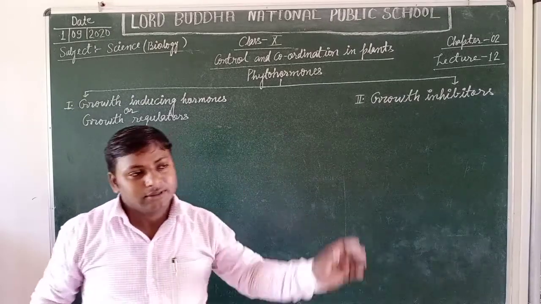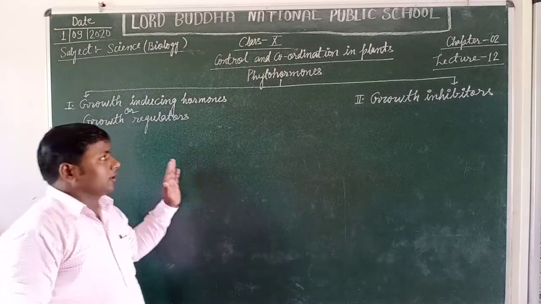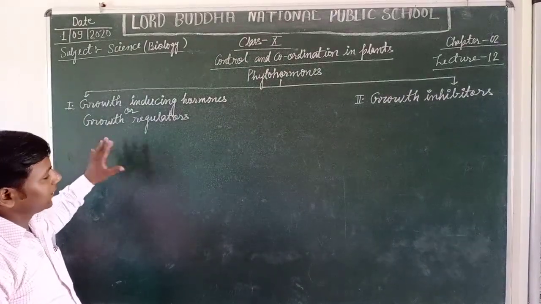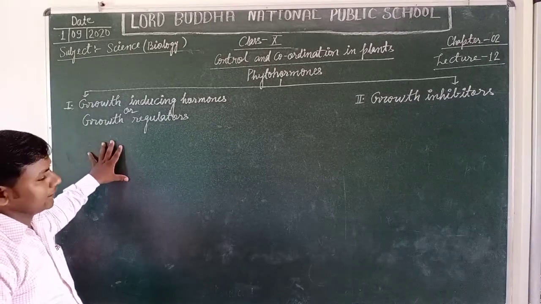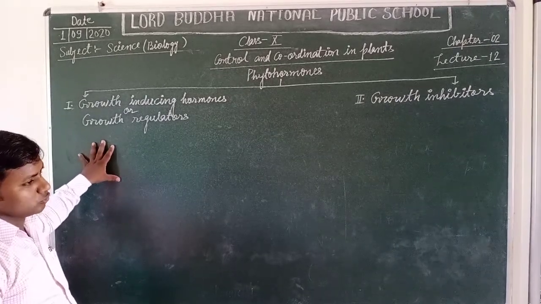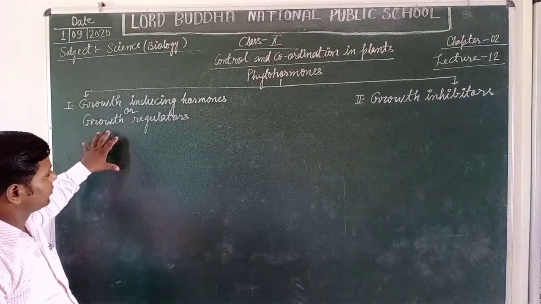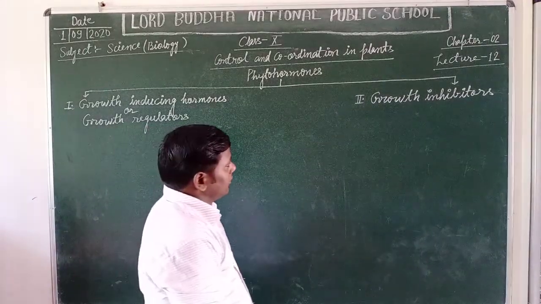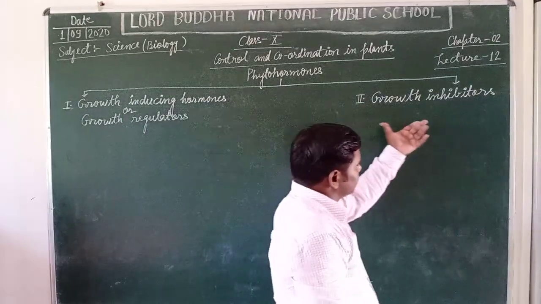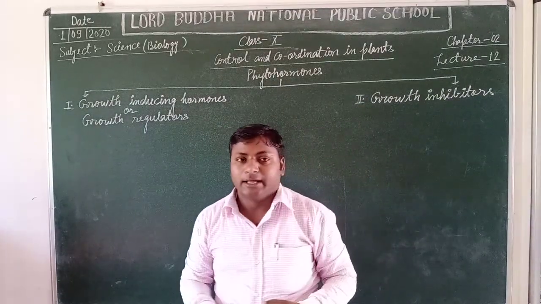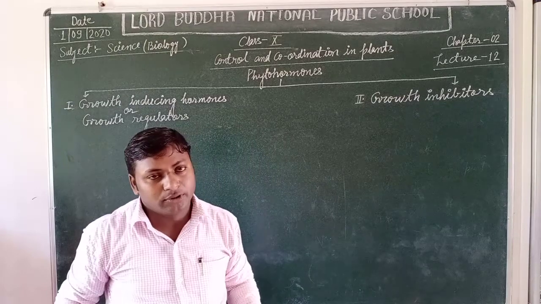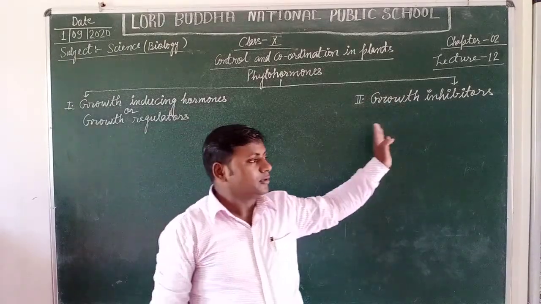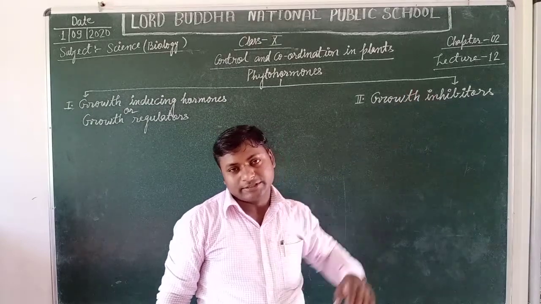They are responsible for the growth and development of various parts of the plant body, like leaves, root, shoot, stems, flowers, fruits, etc. Likewise, the growth inhibitors have the ability to stop or delay growth and developmental processes in plants.